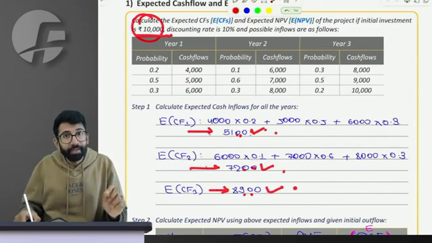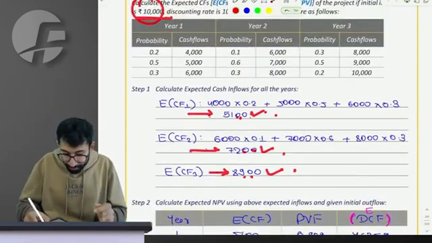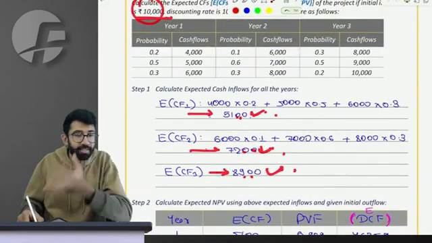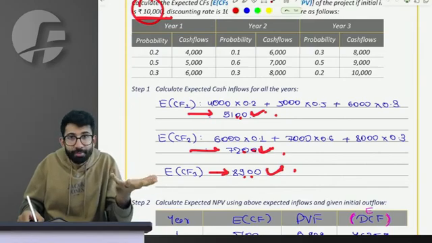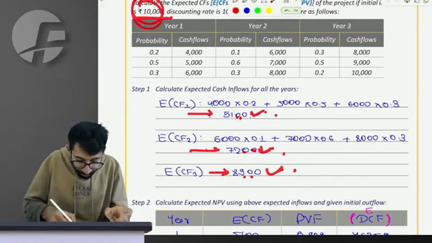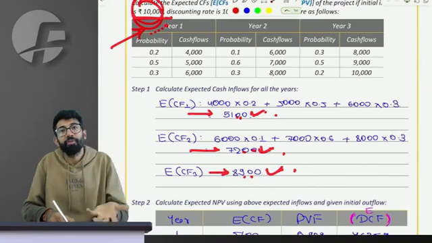So if I have to calculate the NPV now, can we do it? Yes, sir. We have future cash inflows. Let's discount the future cash inflows to calculate the present value of cash inflow. Let's deduct the present value of cash outflow from it, and what you get is NPV.